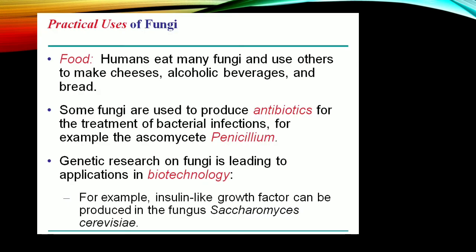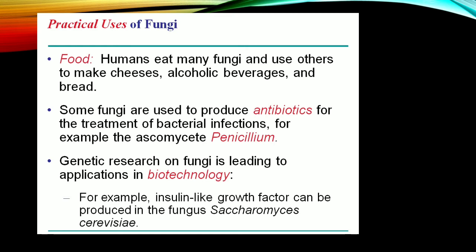Now the next is uses of fungi. The first is food. Humans eat many fungi and use others to make cheese, alcoholic beverages like beer, and bread. Some fungi are used to produce antibiotics like penicillin for the treatment of bacterial infection.